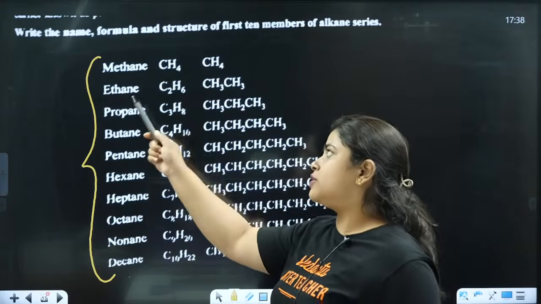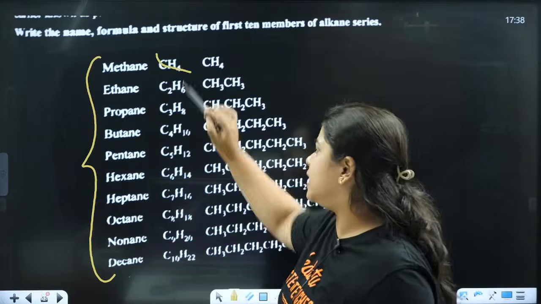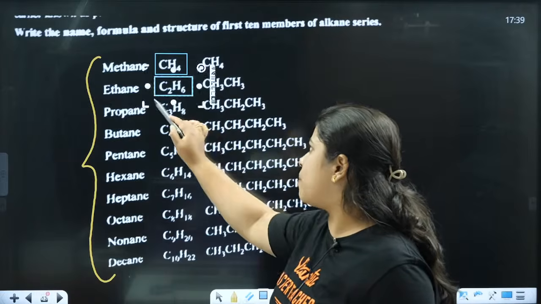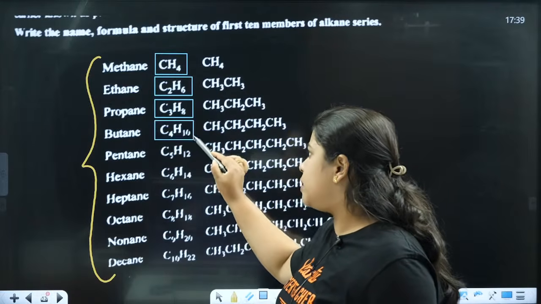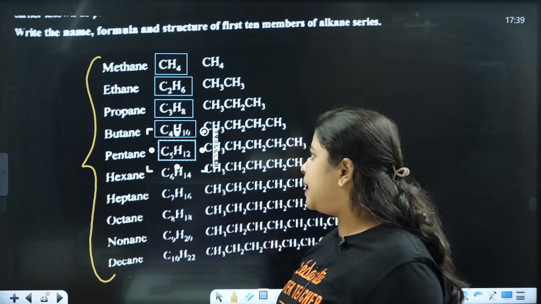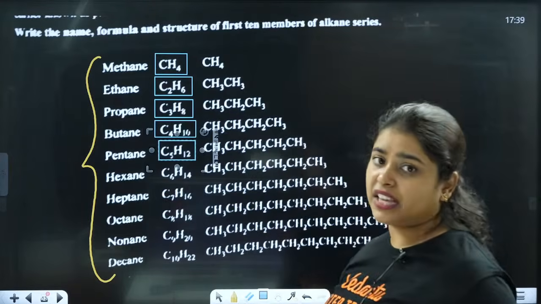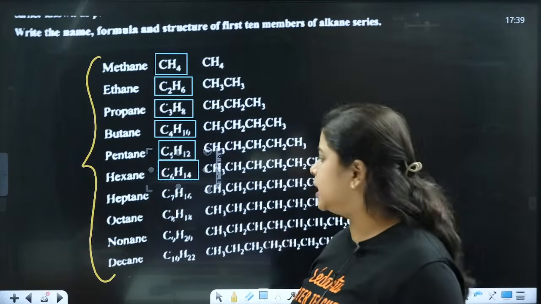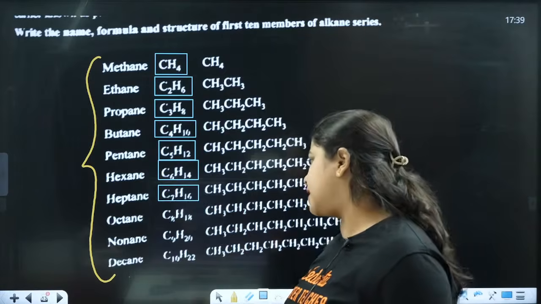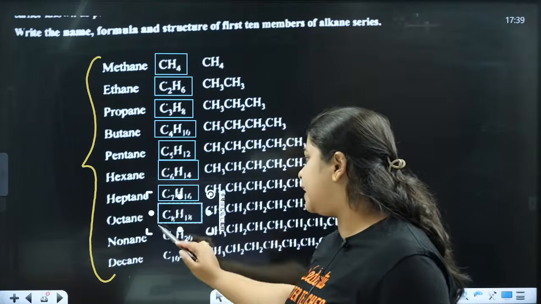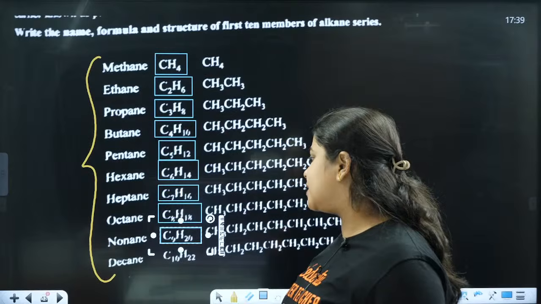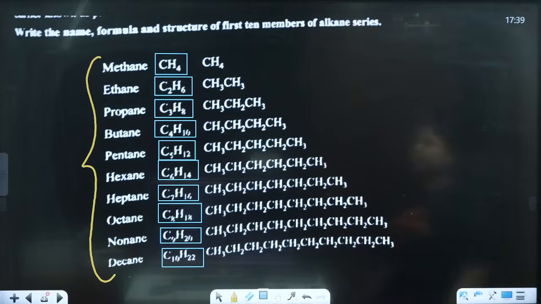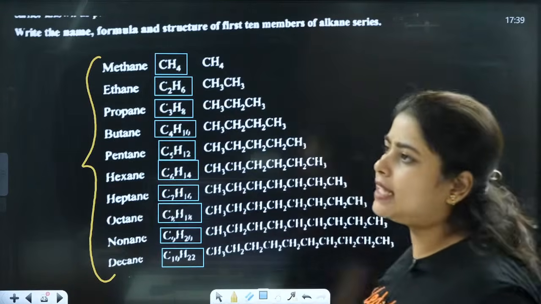Methane is CH4, ethane is C2H6, propane is C3H8, butane means 4 carbons, that is C4H10. Pentane means C5H12. Hexane means C6H14. Heptane means C7H16. Octane means C8H18. Nonane means C9H20 and decane is C10H22. Clear? So they have written all the series and its structure.